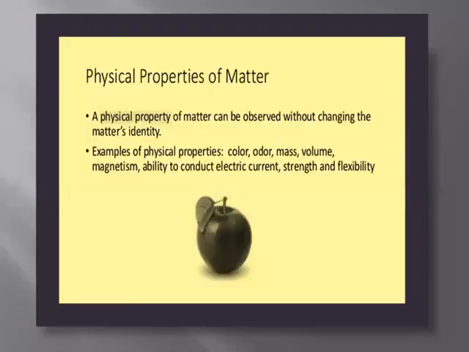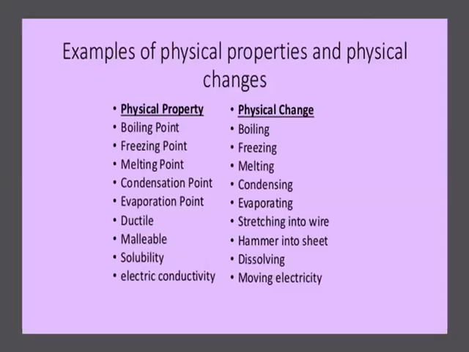A physical property of matter can be observed without changing the matter's identity. These include color, odor, mass, volume, magnetism, ability to conduct electric current, strength, and flexibility. On the basis of these physical properties, the physical changes can be as follows.